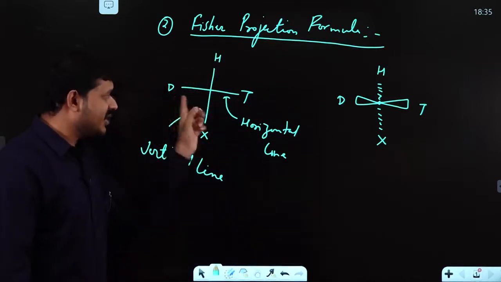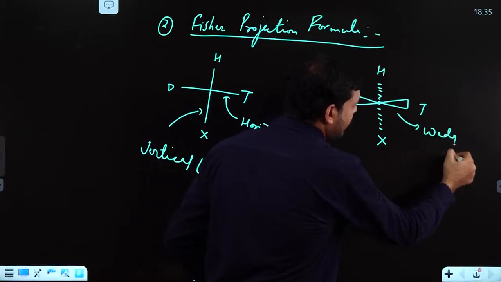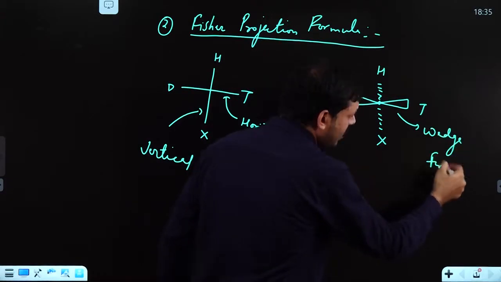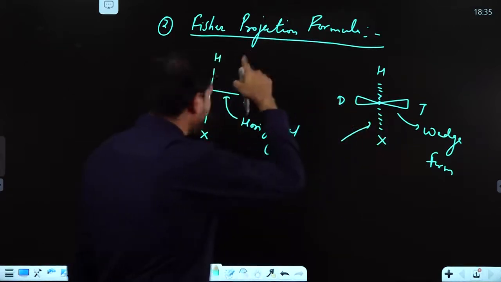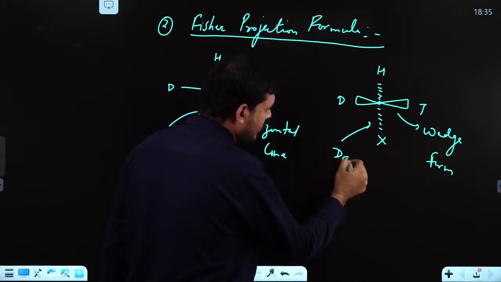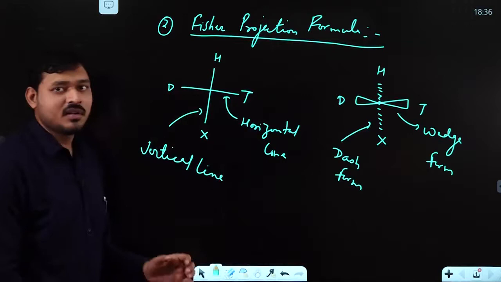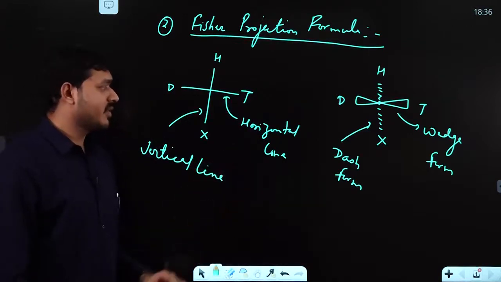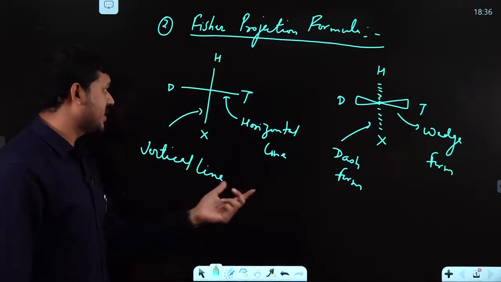So the horizontal line represents the wedge form, towards the observer, above the plane, and the vertical line represents the dash form, below the plane or away from the observer. So I think the second part, Fisher projection, is also clear to you. Remember this.